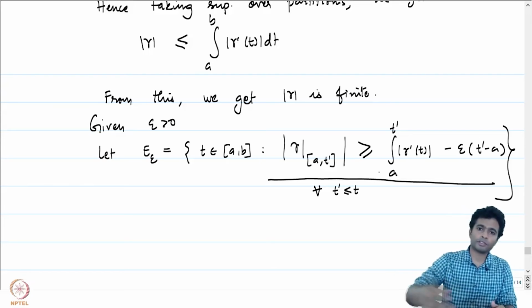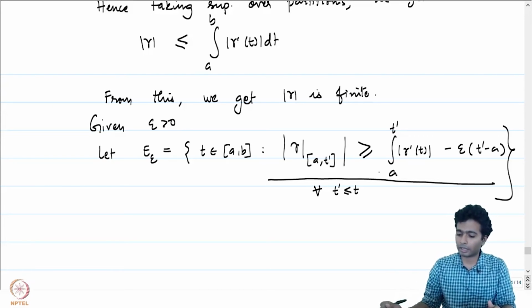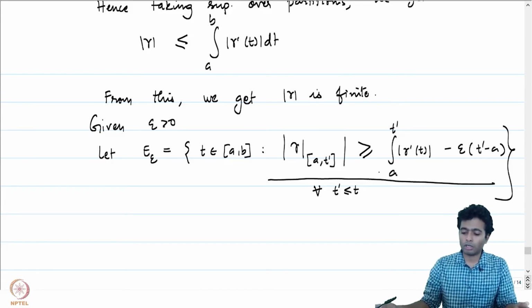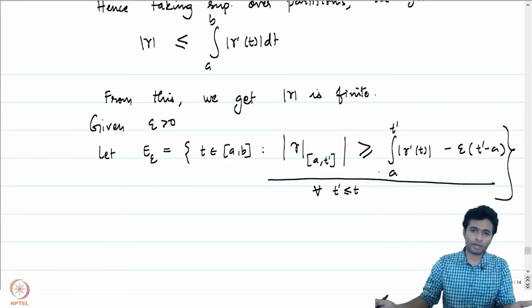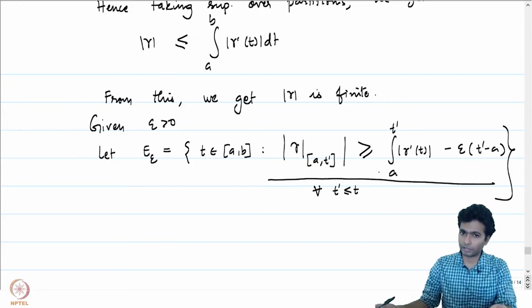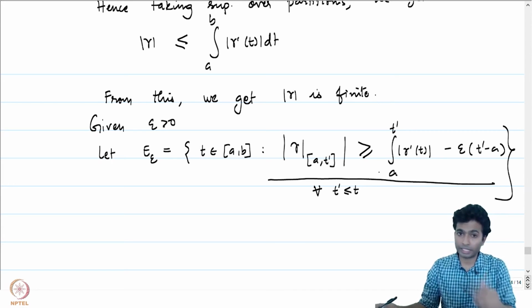Now, if you take epsilon converging to 0 and show that this is satisfied for all t in [a, b], then we get our reverse inequality as well.